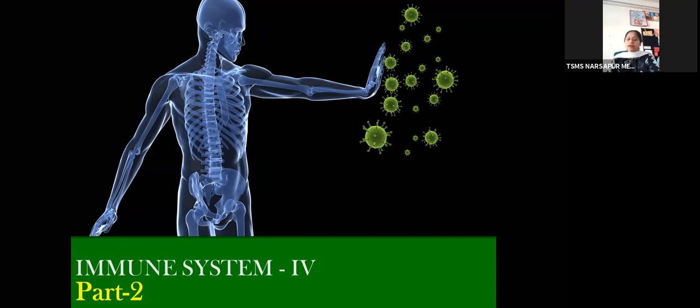In the first session, sir discussed the different defense mechanisms, that is, lines of defense, and gave the definition of immunity. He also discussed the cells involved in the immune system, and the organs and organ systems involved in protecting immunity, isn't it? Now today let us get acquainted with the soluble mediators, antigens and types of antigens, and also the types of immunity in our body. Okay, so today we welcome Manoj sir.